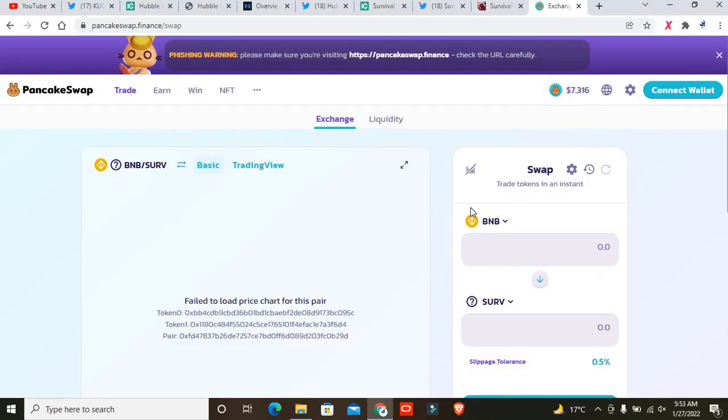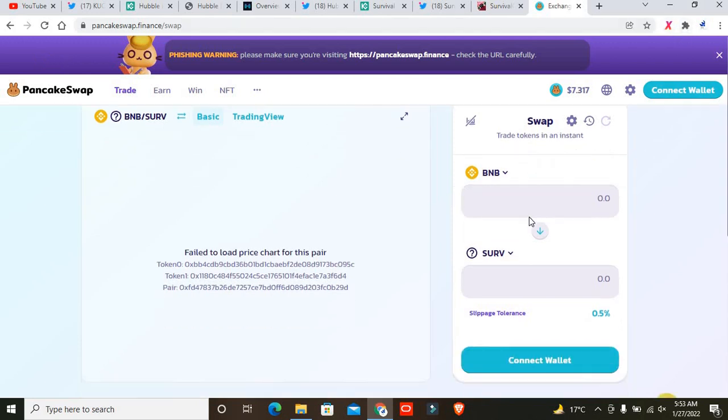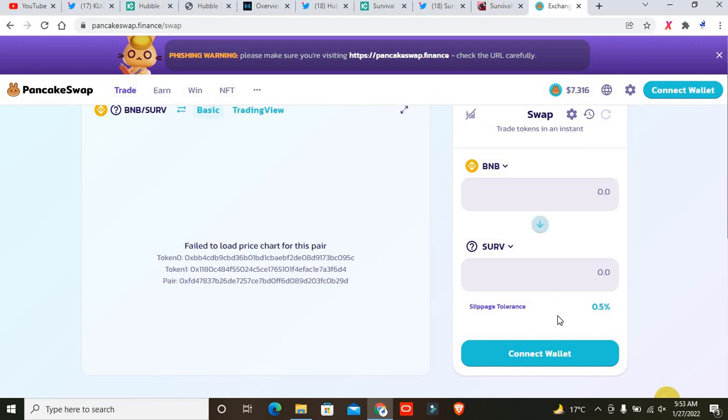Then you simply open this website, and you will see three lines, and you can click on the search bar, and simply add MetaMask to your extension box. After that, you simply connect with them, click on connect, and you will be able to swap with the pair of BNB and Survival game.